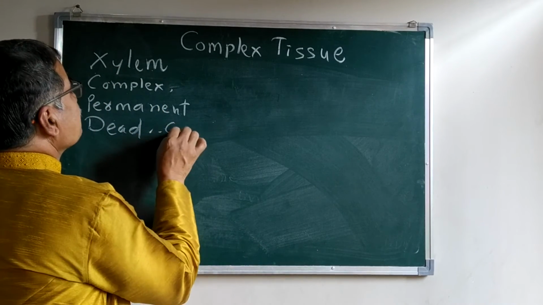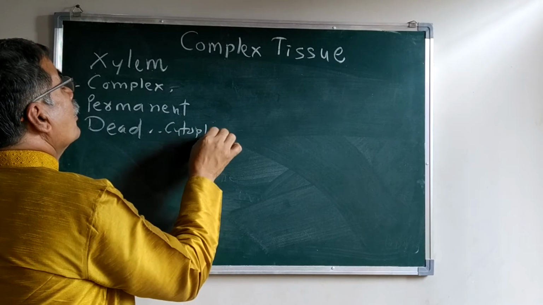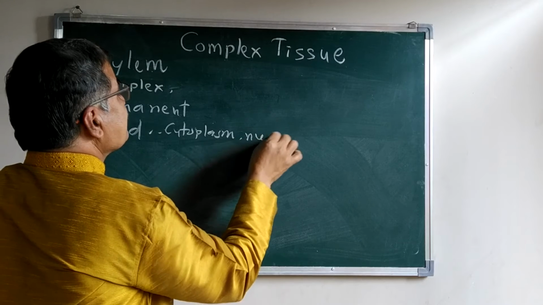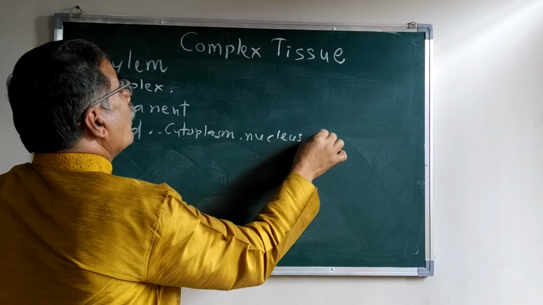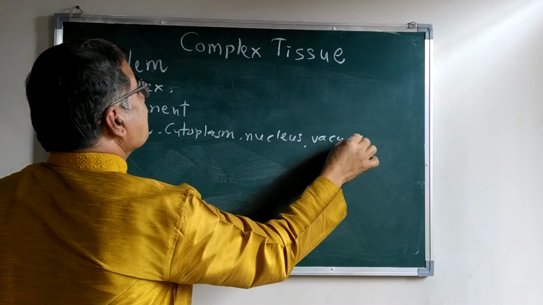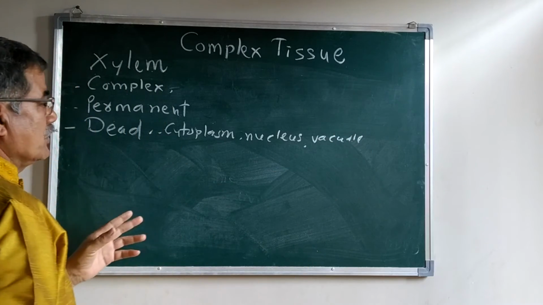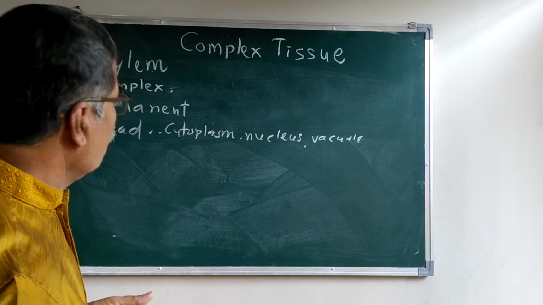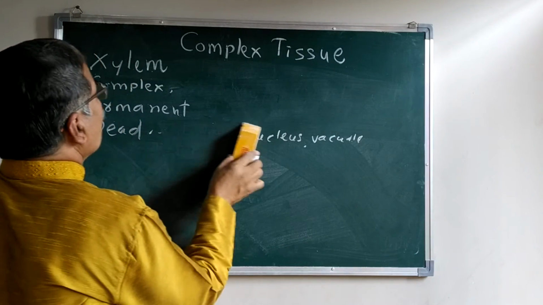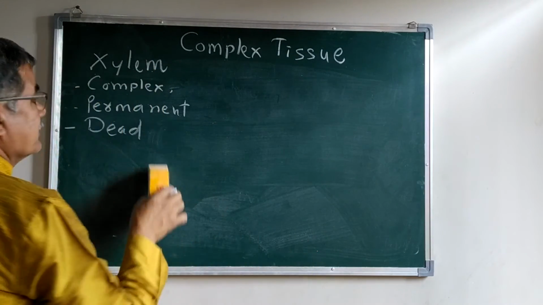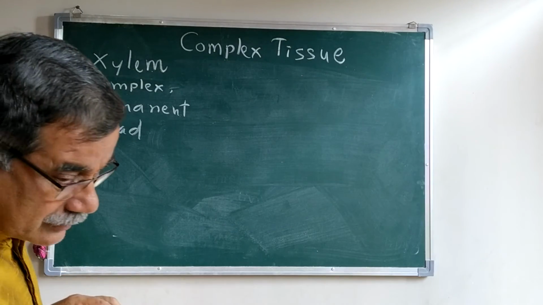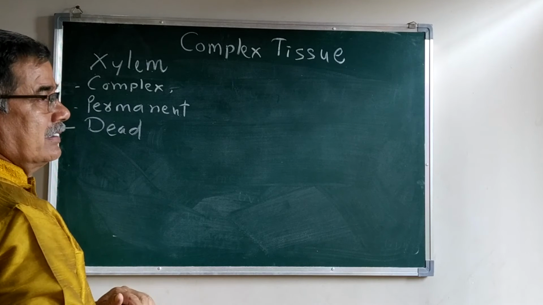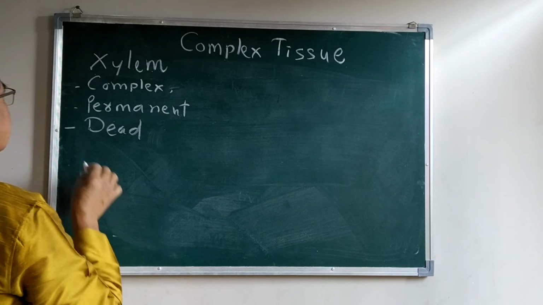The cytoplasm, nucleus and vacuoles present in the cell dry up and are destroyed after maturation, so the empty-looking cell remains as it is. Therefore, these cells are known as dead tissues.